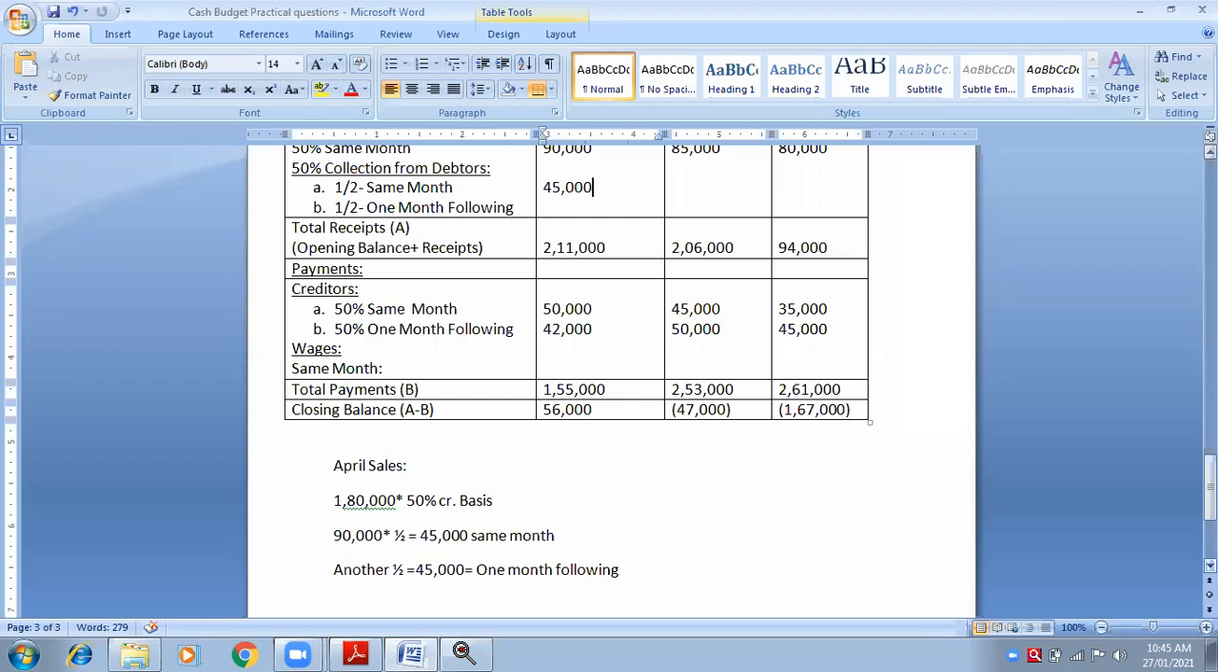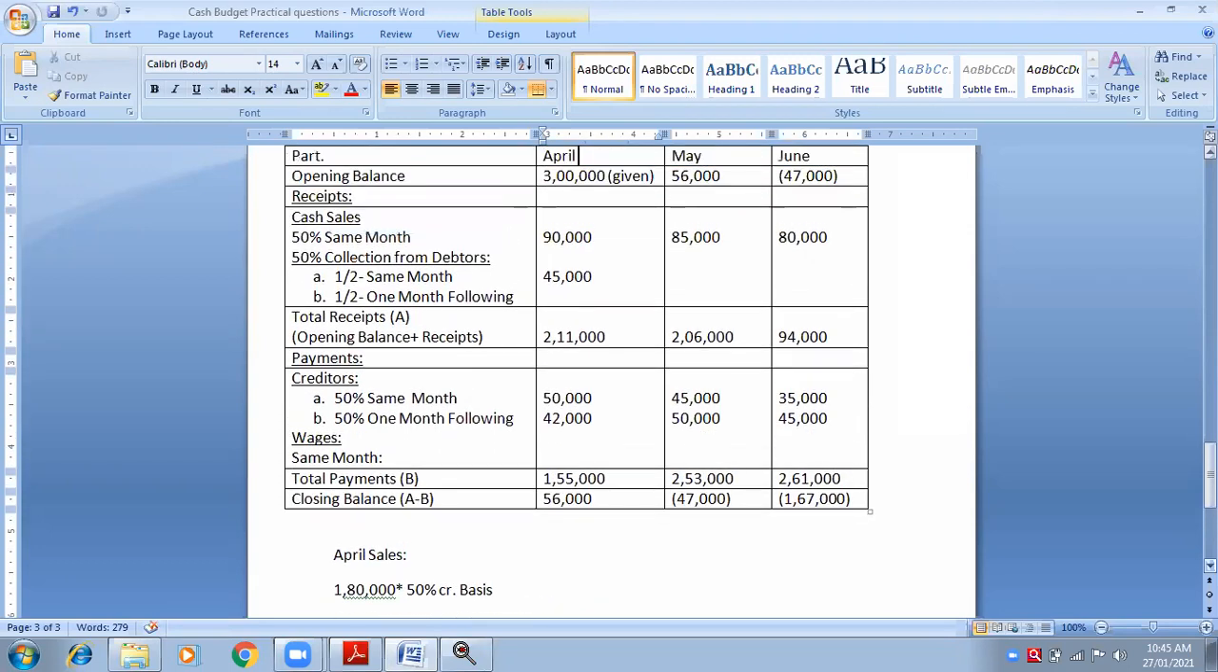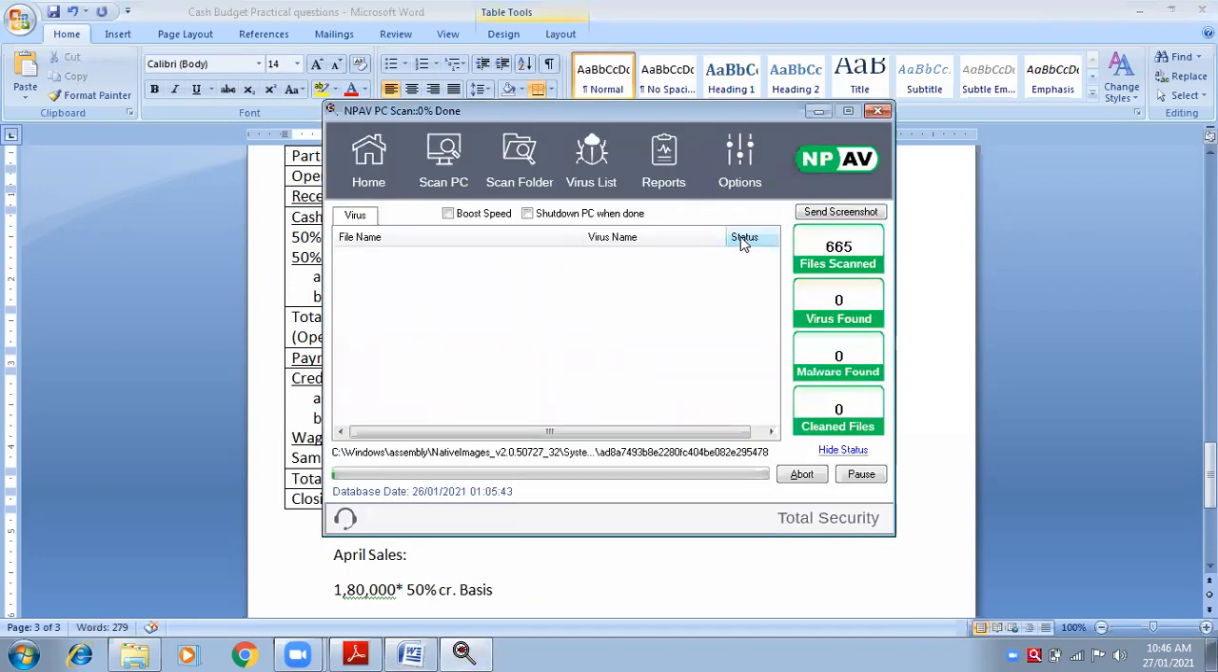Okay. So I hope you understand where this 45,000 comes from. This 45,000, same month. Now for May, same month is May. Now come to the sales of May.